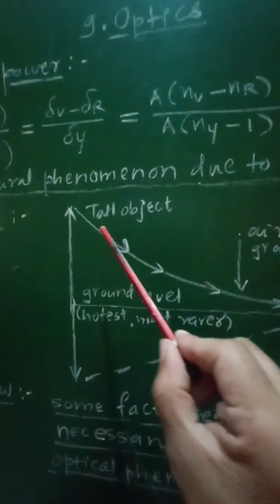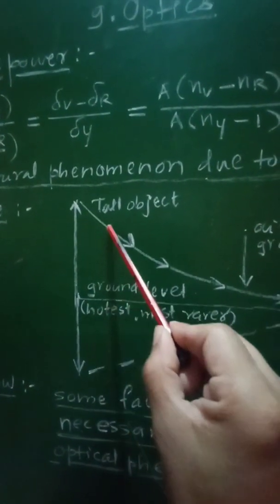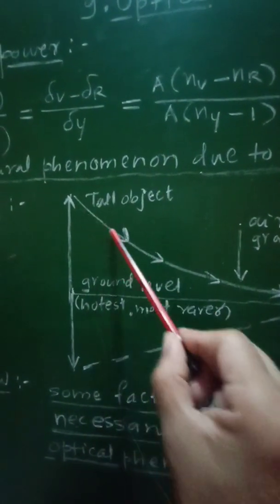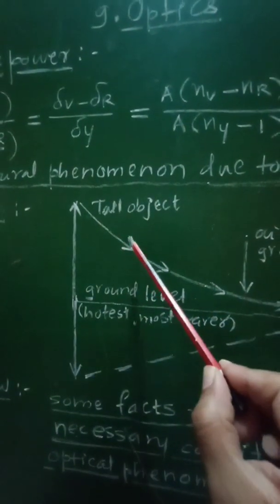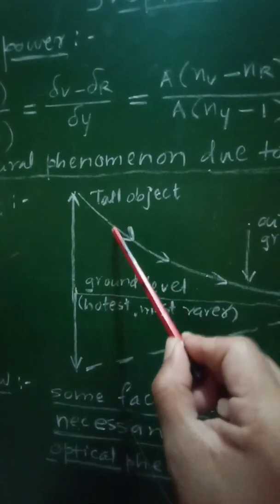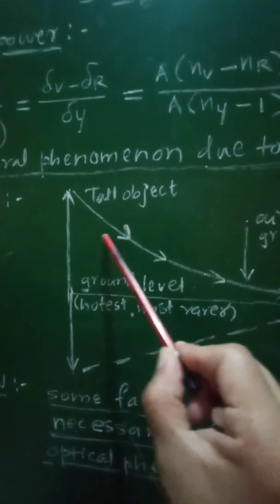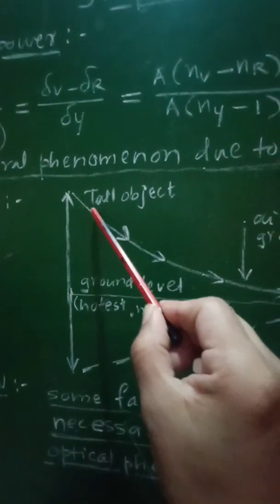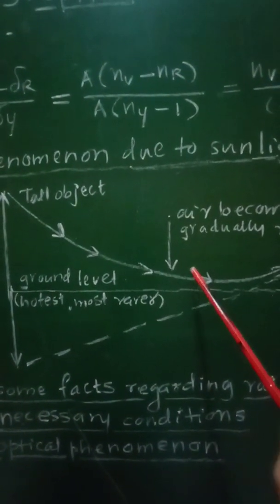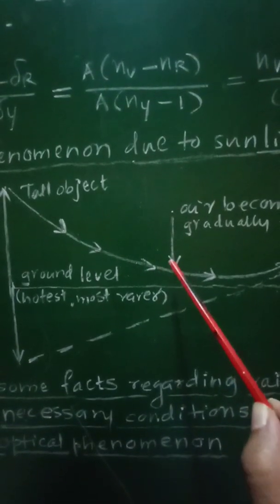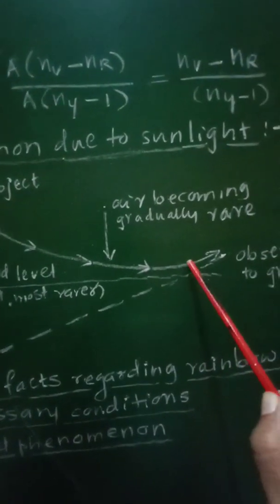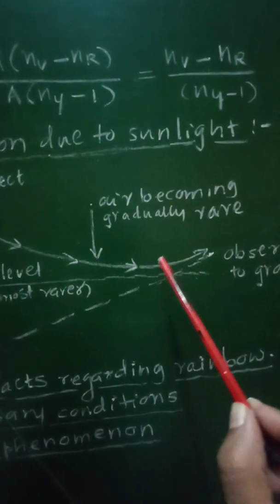And therefore suppose the ray of light coming from this tall object is now traveling from denser medium to rarer medium downwards. At that time it will bend. As it is traveling from denser medium to rarer medium, it will always bend away from the normal, and therefore it will come down. After some time, due to the refraction through these rarer and denser layers of the air, it will become horizontal,